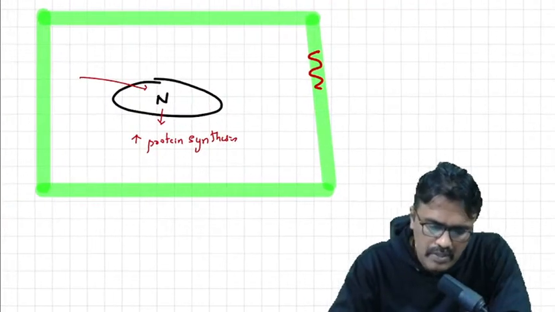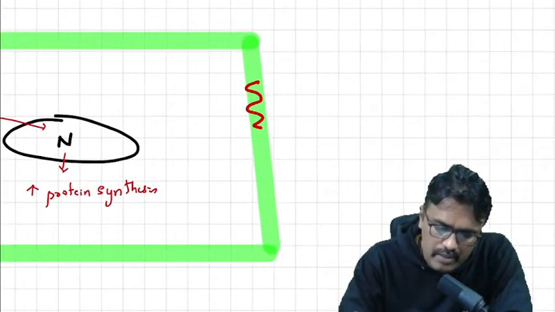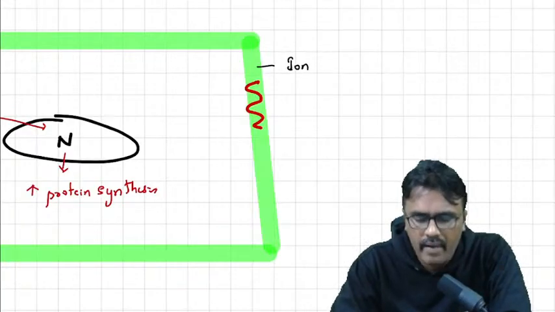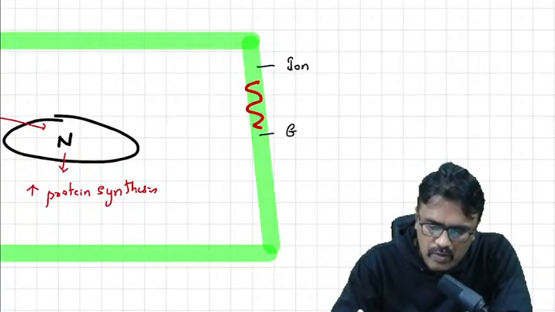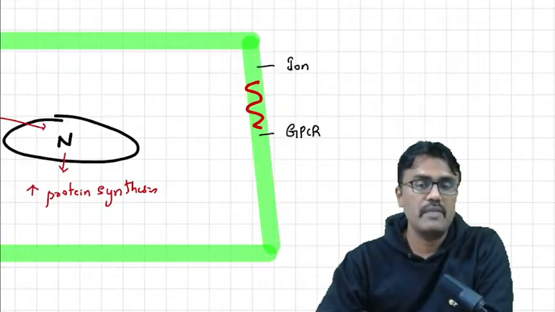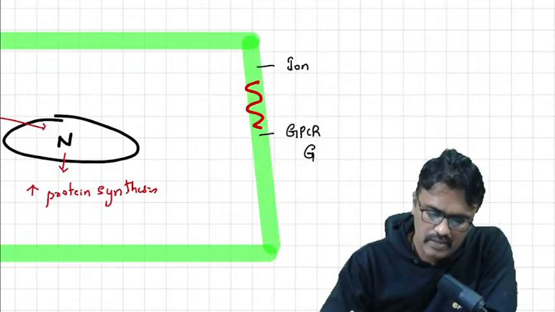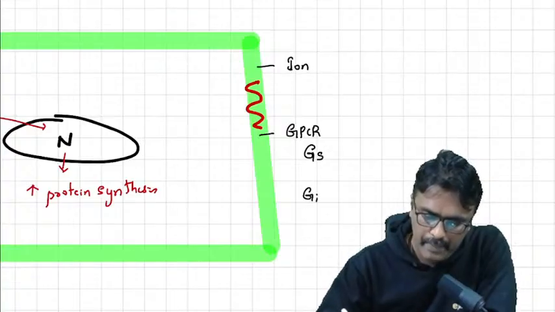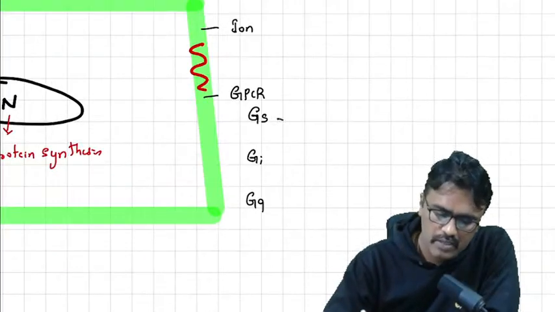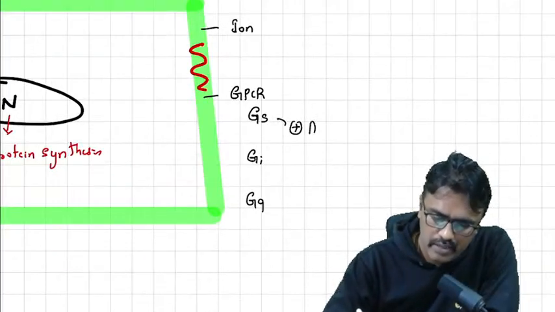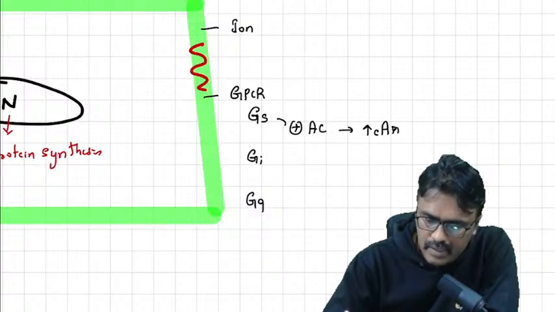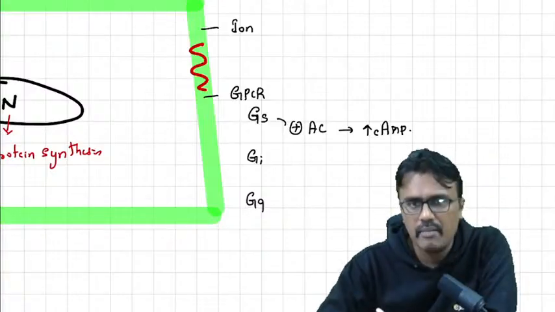Now for the drugs acting on the cell membrane, there are types. Number one, those acting through ion channel receptors, and those acting through G protein coupled receptors. In G protein coupled receptors, we have three varieties: Gs, Gi, and Gq. Gs stimulates an enzyme called adenyl cyclase, and that increases cyclic AMP.